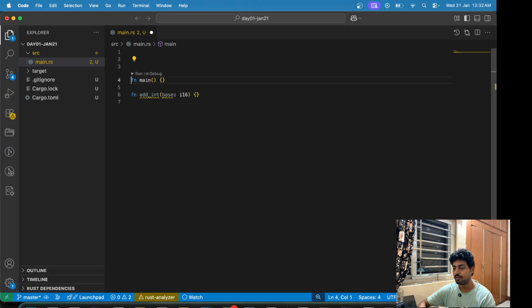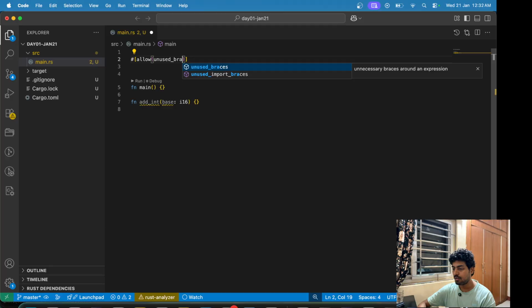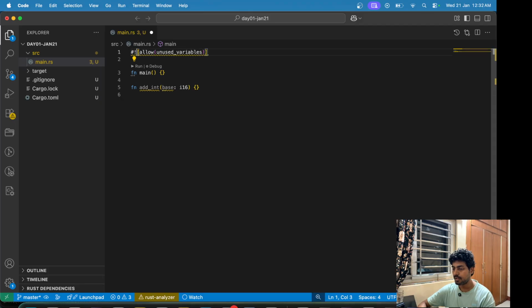First of all, there are a bunch of macros that we should use. I think the syntax is this: allow unused functions, unused variables. I think, yeah, if we use this exclamation mark, it enables it for the whole file.